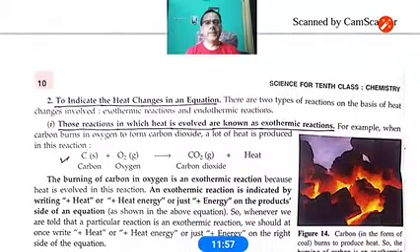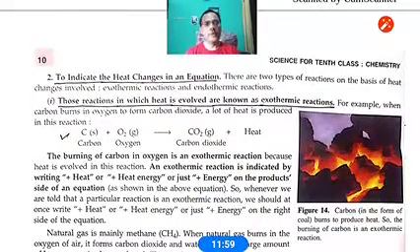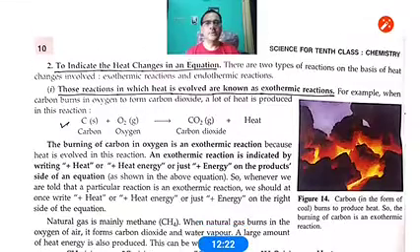Second, to indicate the heat changes in an equation. This I have just explained. On the basis of heat, reactions are of two types, exothermic reactions and endothermic reactions. Must keep in mind, for an exothermic reaction, we always write the heat with the product side. And for endothermic reactions, we always write the heat with the reactant side. The first example that is given, C plus O2 gives rise to CO2 plus heat. This is an example of an exothermic reaction.